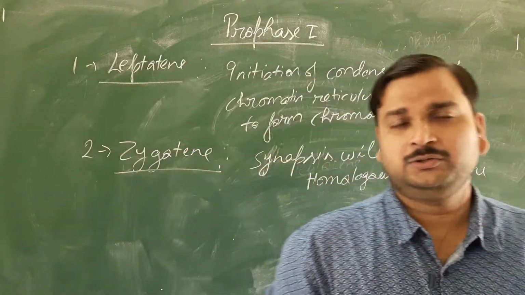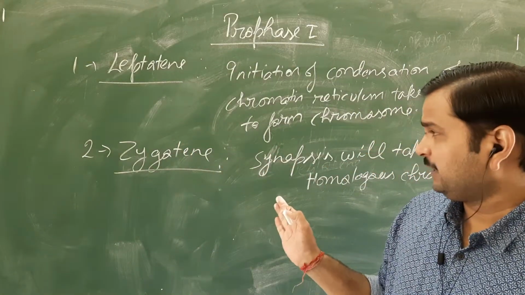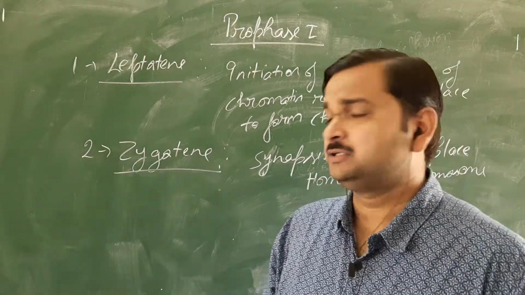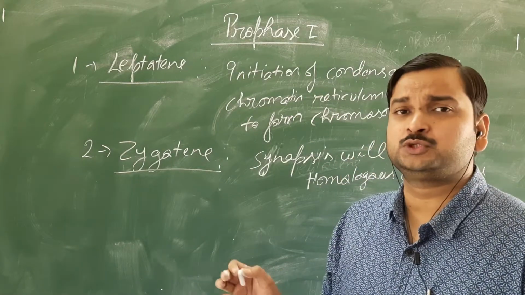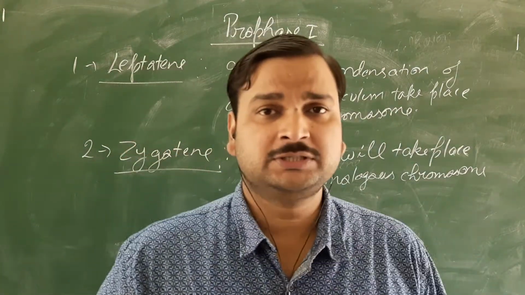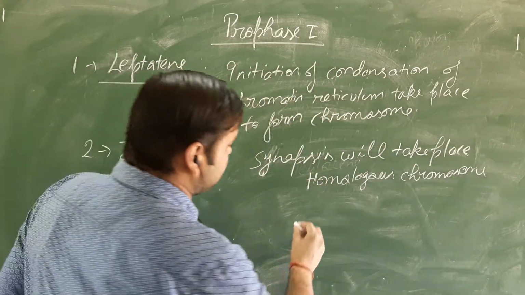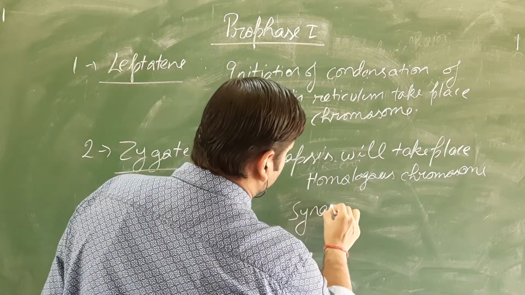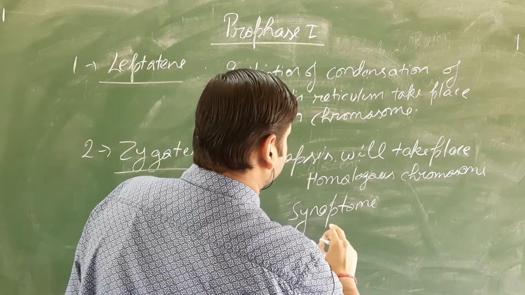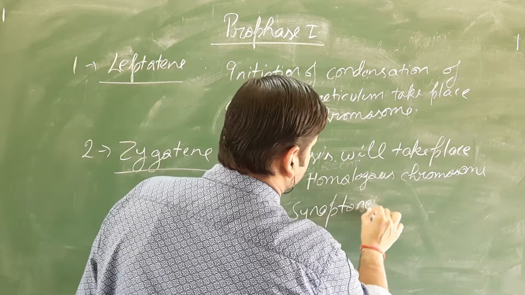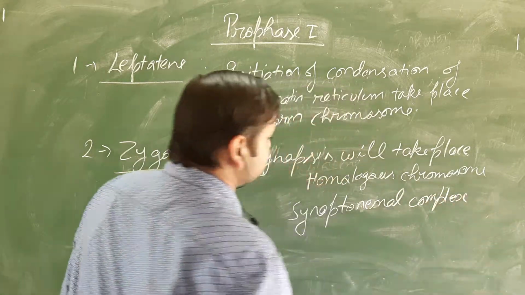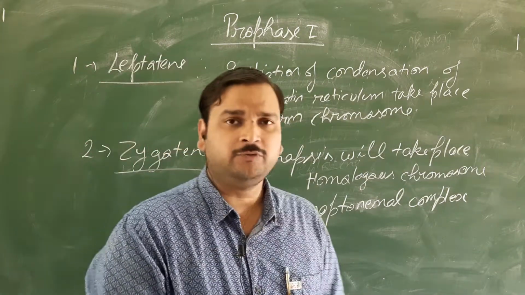Now you see, when this phenomenon is observed with the electron microscope, or electron micrographs, it is found that the pairing of the homologous chromosomes is accompanied by the formation of a complex structure, and that complex structure is called, very important, the synaptonemal complex. So what is the synaptonemal complex? It is a complex that is formed during the zygotene stage.